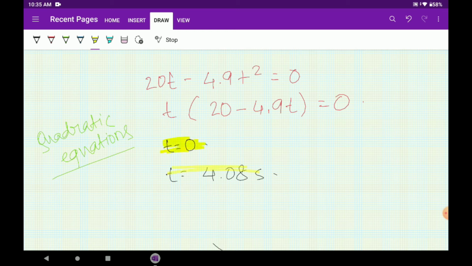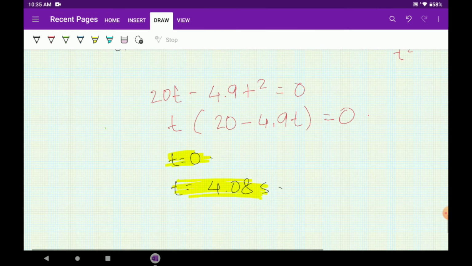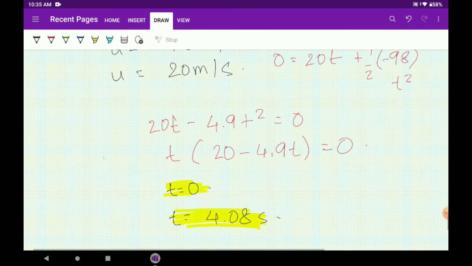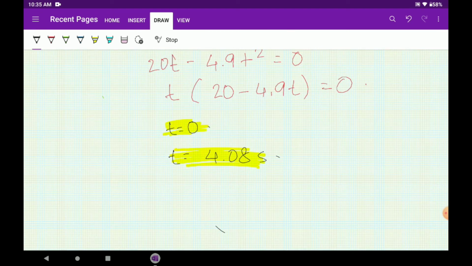Now why do we have two answers here? Don't think about quadratic equations right now. It is true that at t equals 0 the ball was in your hand, and after t equals 4.08 seconds the ball again comes to the same position. The axis remains the same.